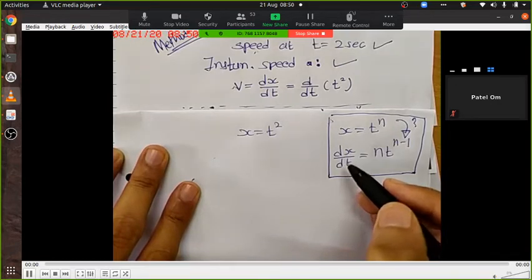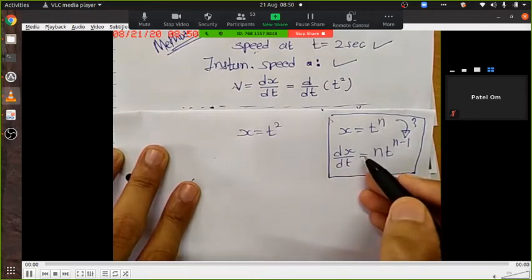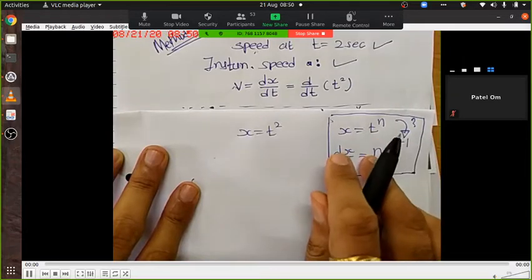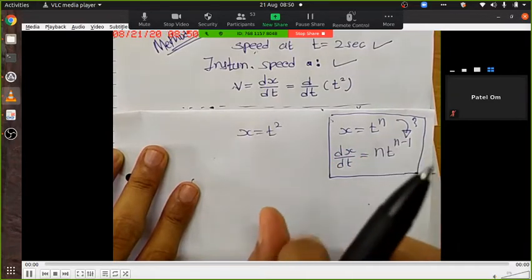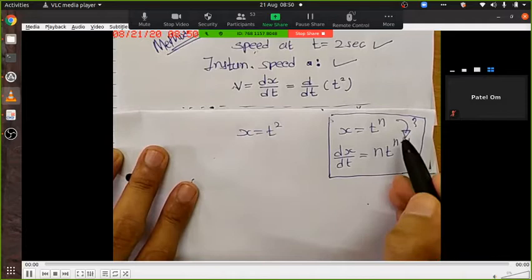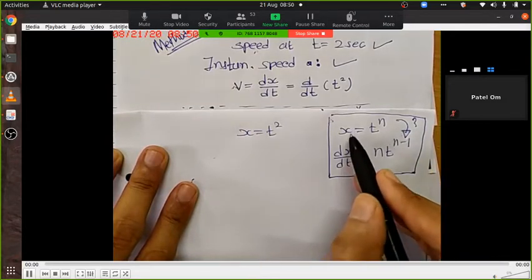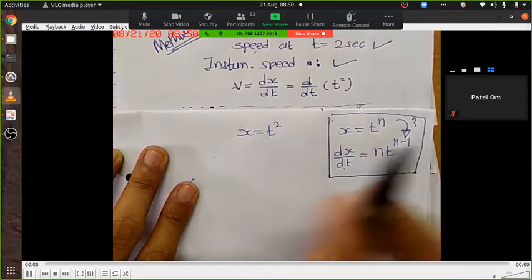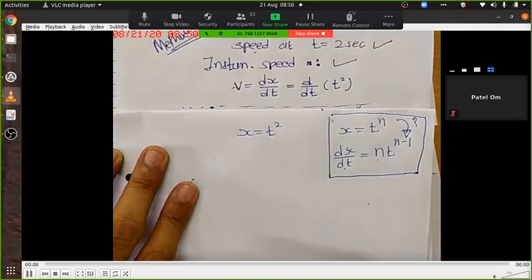It is like this, we keep on using it. It's like in your Activa, you apply the acceleration and your scooter moves fast. You apply the brake, it slows down. What happens inside is not our outlook. Same way here, if you take dx by dt, it becomes n t^(n-1). How it has become is not our outlook.